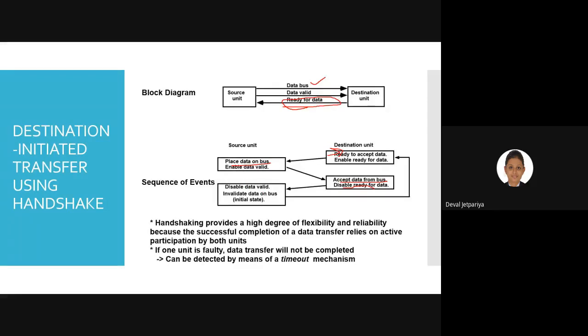After that the same signal can be fed back towards the source. So what will it do? It will simply disable the data valid line.